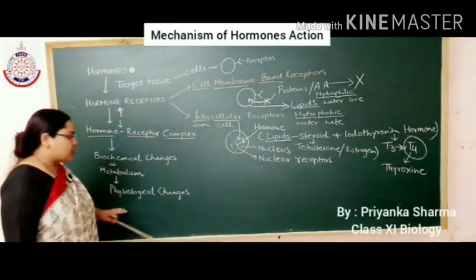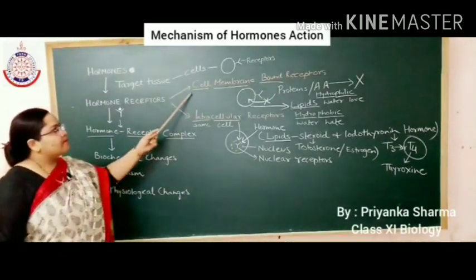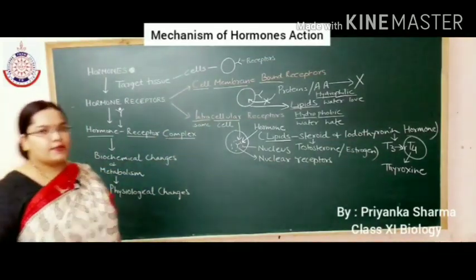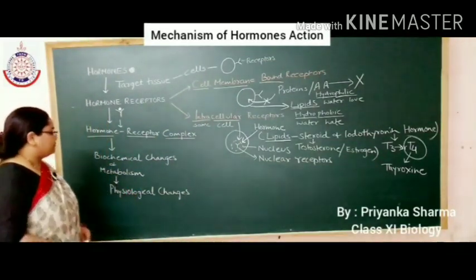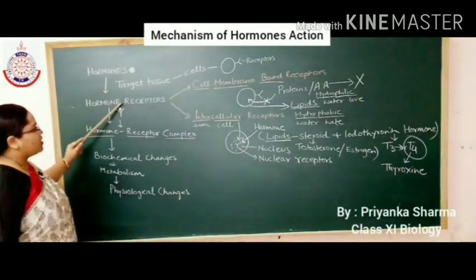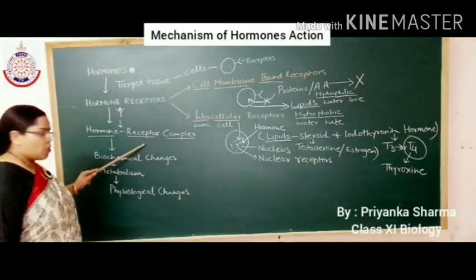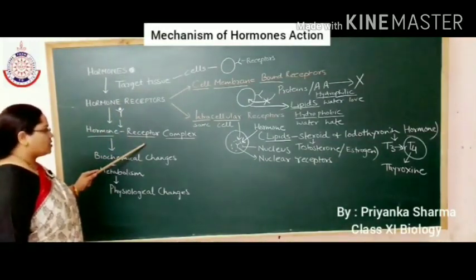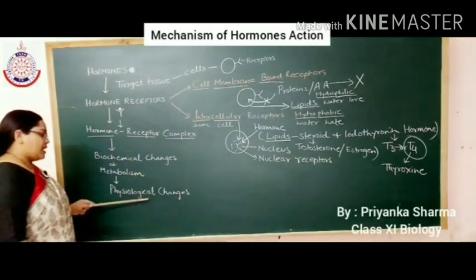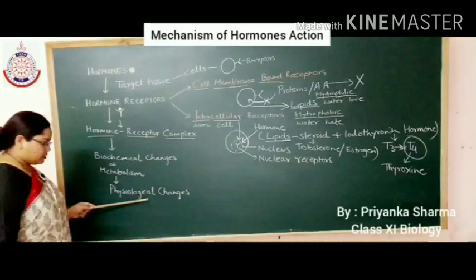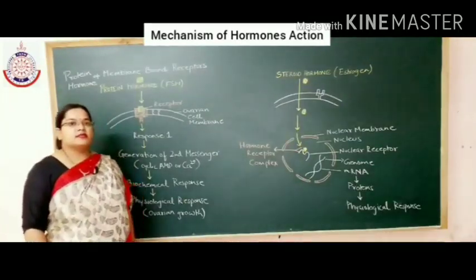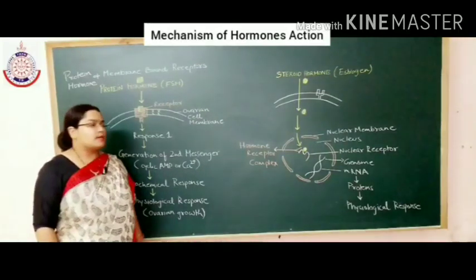It was the general overview. We will discuss the cell membrane bound receptors and intracellular receptors, their mechanism, in detail. Okay, so let's revise once again. First of all, hormones bind with the hormone receptors to form the hormone receptor complex, and this complex causes biochemical changes in the cell and later results in physiological changes in the cell. Let's discuss the mechanism of hormone action with an example.